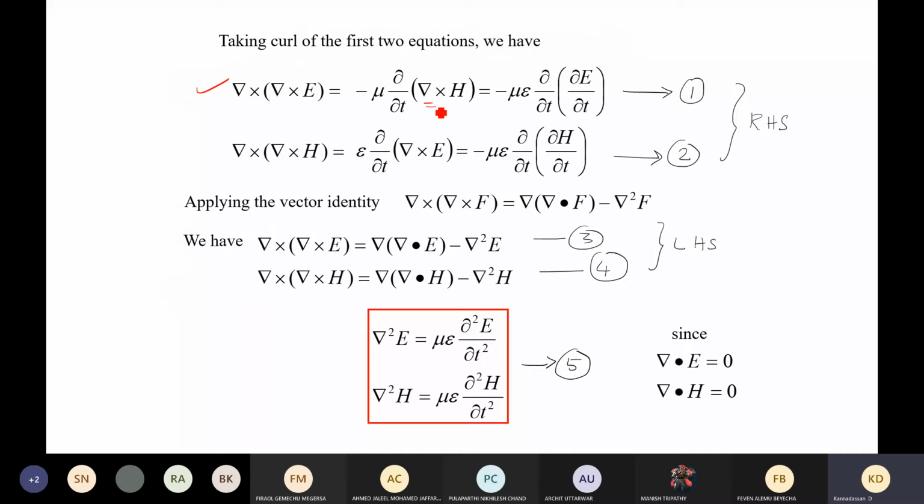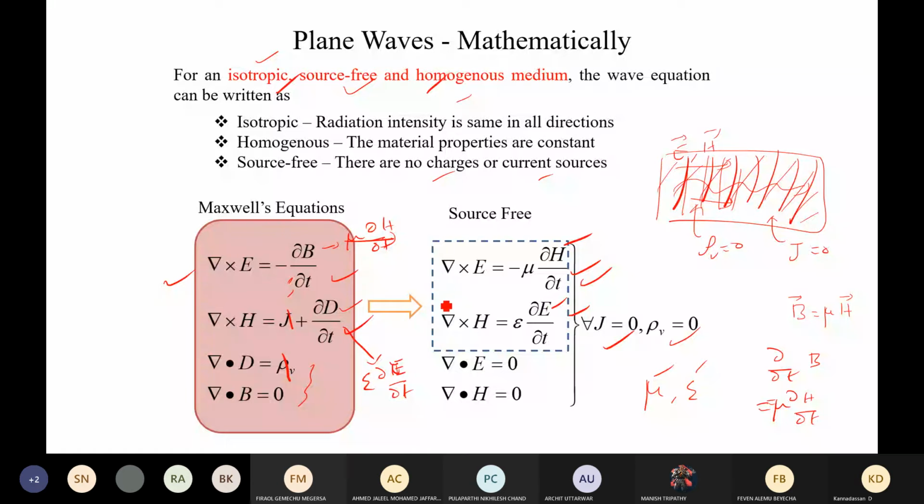And this operator is a curl, and we already know that this ∂H/∂t is nothing but epsilon ∂E/∂t. And similarly, ∂E/∂t is this. So we are going to substitute these two in the other equation.